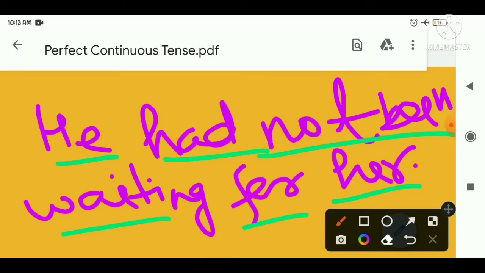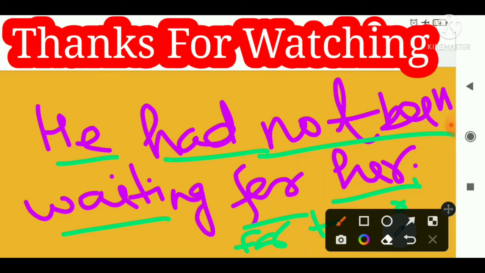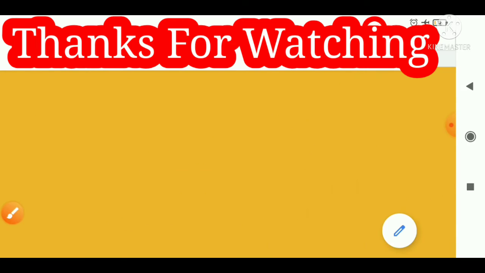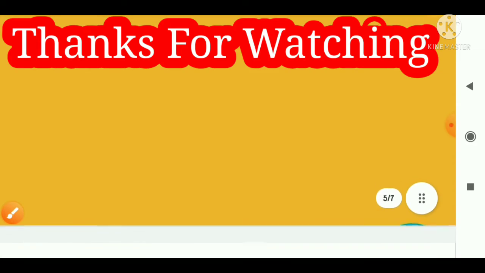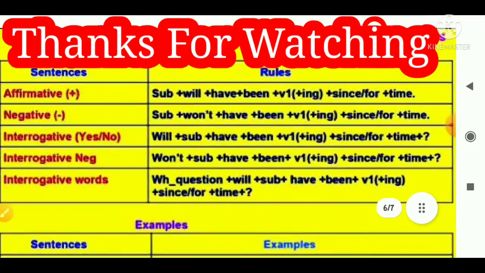And you can also add the timing like for 2 hours. So this was all about the past perfect continuous tense.